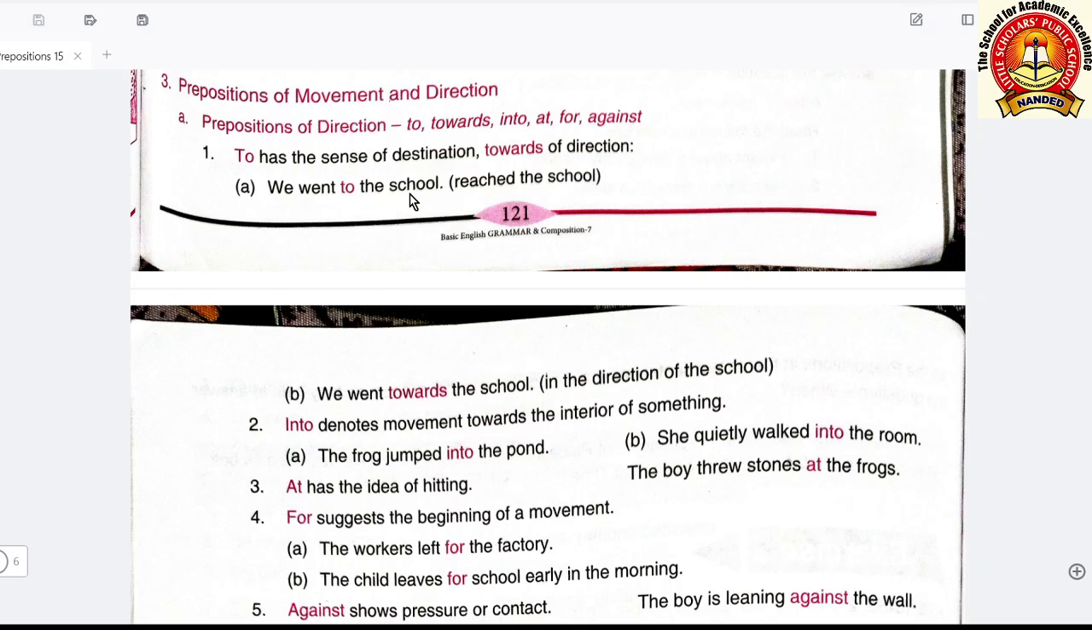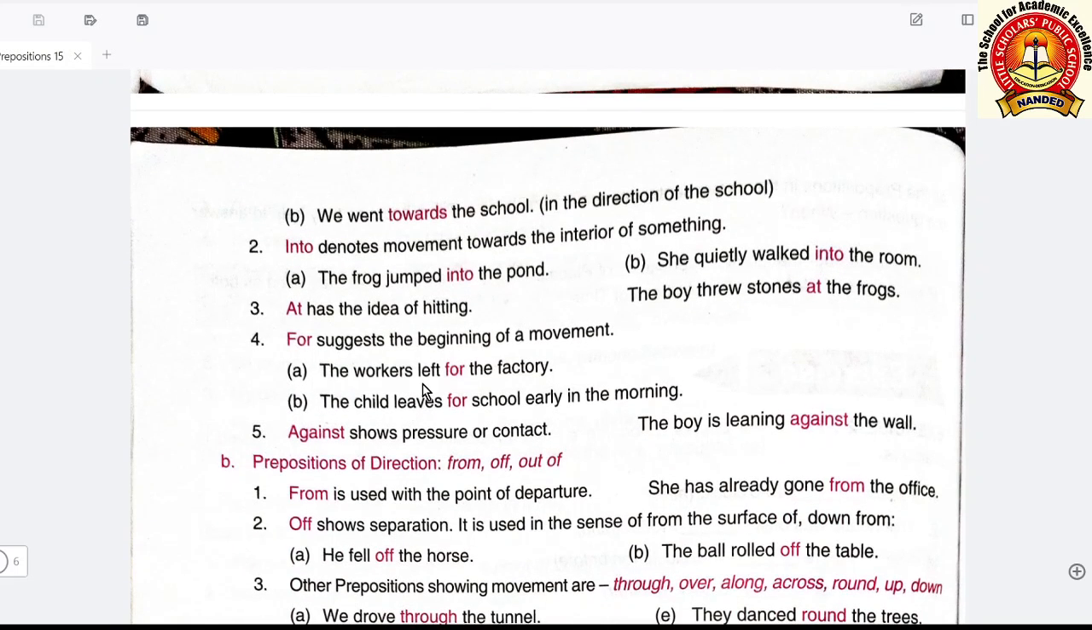When we go to a fixed point, that time we use to. But when we go towards that fixed point, but it is possible that we could go anywhere else near that fixed point, that time we use towards. Into denotes movement towards the interior of something. Interior means inside part. The frog jumped into the pond. Into. From outside into inside. She quickly walked into the room. And this is how this into is used.